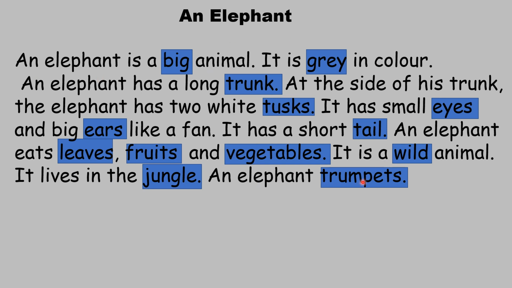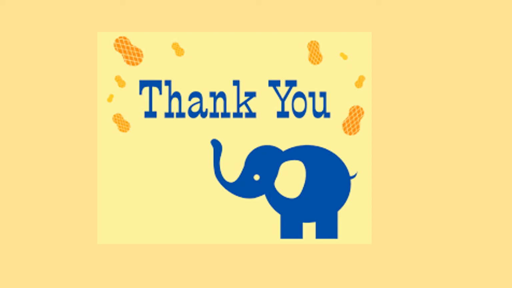So when I have to ask you children about the elephant, I will ask you an elephant is a dash animal. You have to say big animal. It is dash in color. You have to say gray and so forth. So all the words that are highlighted are the important words in the essay of an elephant. Thank you, children. I hope you have understood how to write an essay.